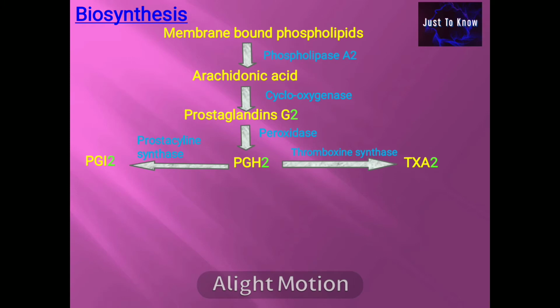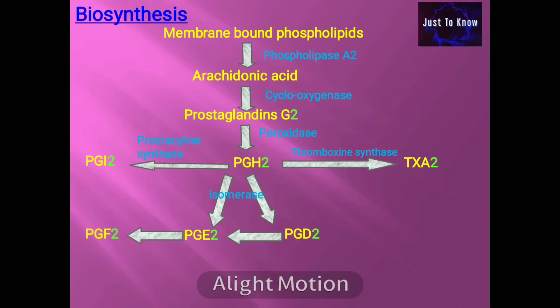From prostaglandin H2, other prostaglandins are also formed by isomerization reaction in the presence of the enzyme isomerase, resulting in the formation of prostaglandin D2 and prostaglandin E2, where prostaglandin E2 is reduced to prostaglandin F2, which is catalyzed by the enzyme reductase. And these prostaglandins become inactive prostaglandins in the presence of the enzyme